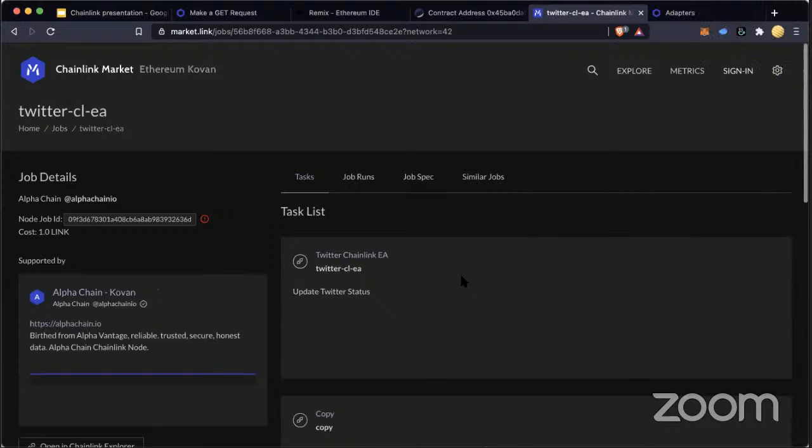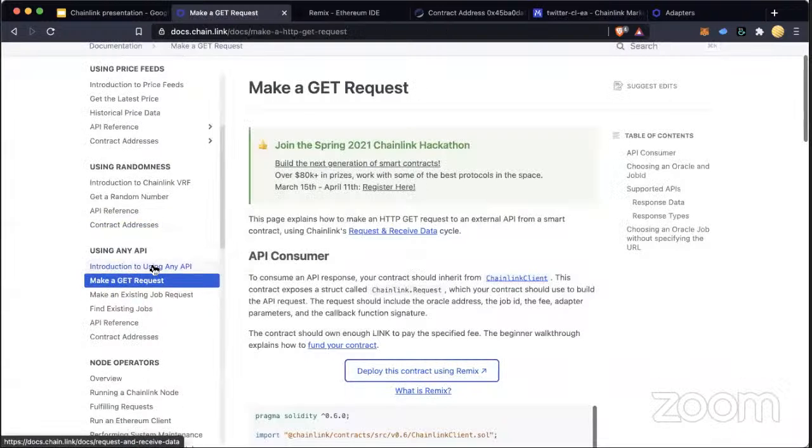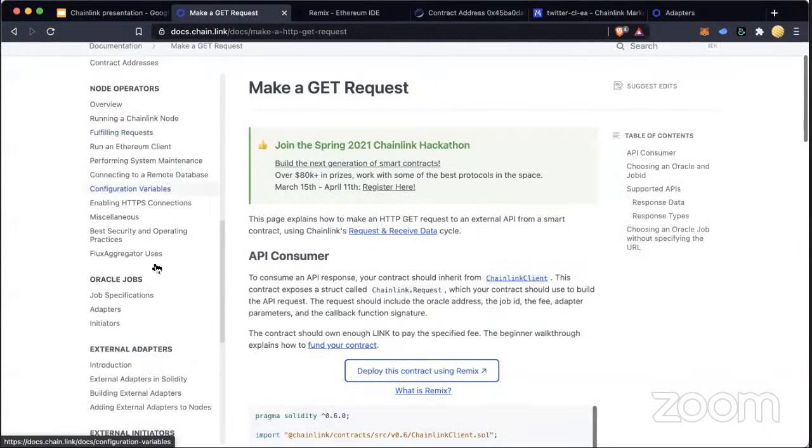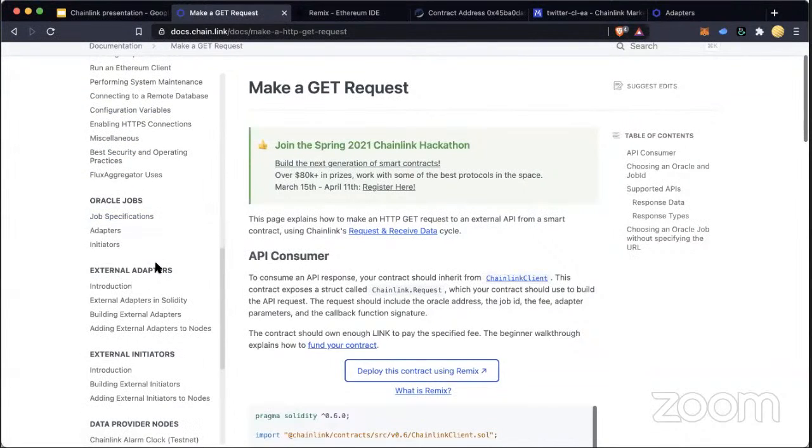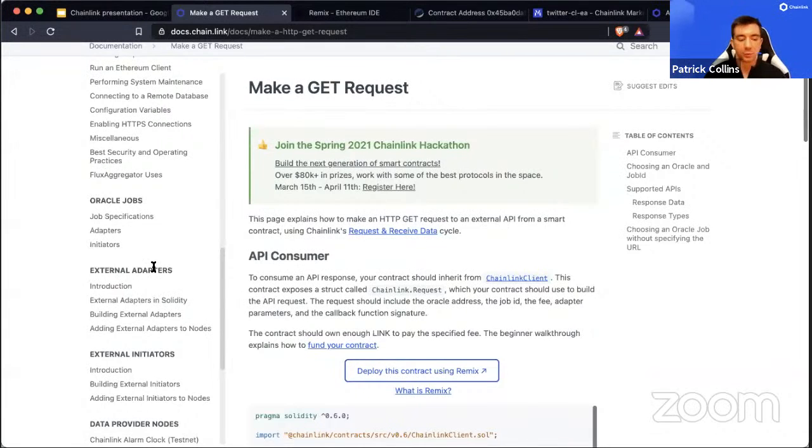What I meant was you can't ask them to do a custom job that you haven't already set up as a job, right? Let's say you didn't make this Twitter thing, but I want that job done. Let's say I wanted to execute something completely arbitrary that's not part of what the node operator currently offers. That's not possible, I assume. That's what I meant when I asked. Yeah, that's a good question. So yes and no. If you set up an API for it and say, hey, here's the API, here's what I'd like the job spec to look like, and send it to them, a lot of them would be happy to help you out there.